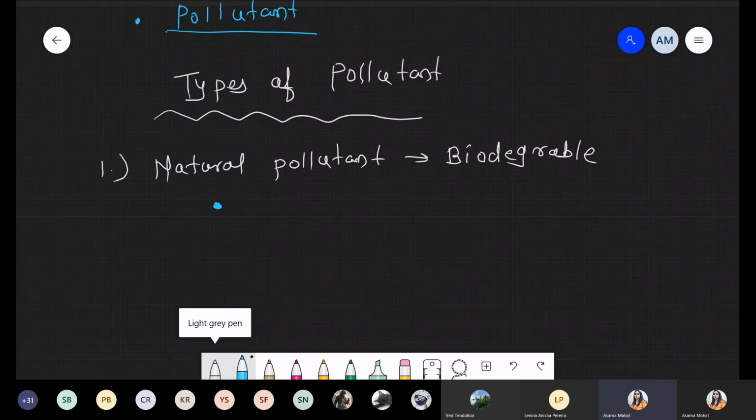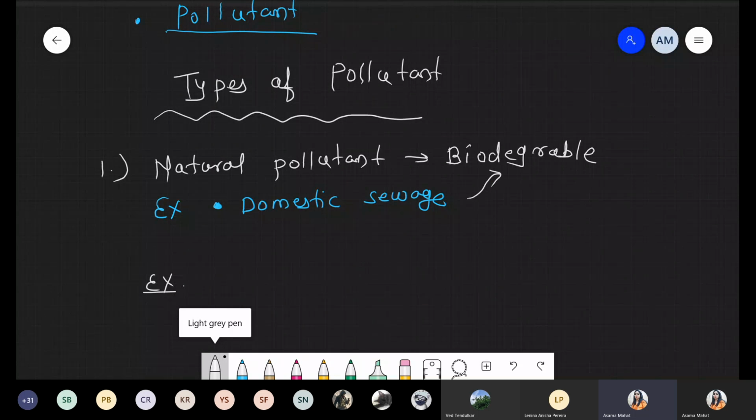Number one example under this natural pollutant is domestic sewage. As well as we are talking about some natural pollutants which are non-biodegradable. Domestic sewage is biodegradable.